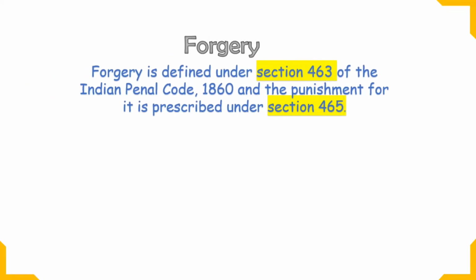Now let's talk about forgery. It is a very simple topic. Now the forgery section will start from section 463 and will end at 465. Forgery is defined in section 463, okay, and the punishment is basically prescribed in 465.